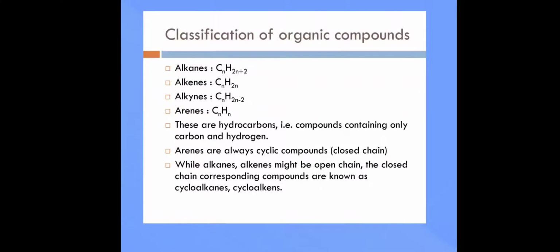So these are hydrocarbons: alkanes, alkenes and alkynes. These are hydrocarbons which contain carbon and hydrogen. While alkanes and alkenes might be open chain, the closed chain compounds are called cycloalkanes and cycloalkenes. If you have an alkane which consists of a closed chain, it is called a cycloalkane. And if you have an alkene which consists of a closed chain, then they are called cycloalkenes.